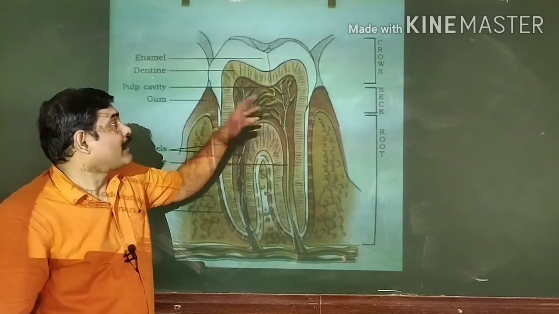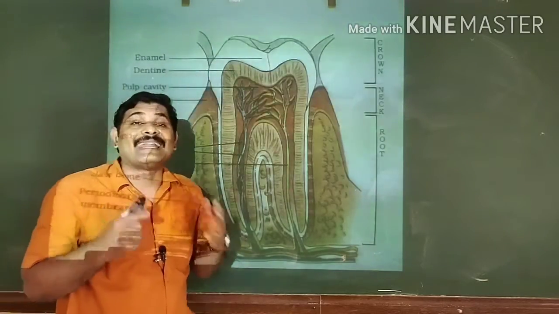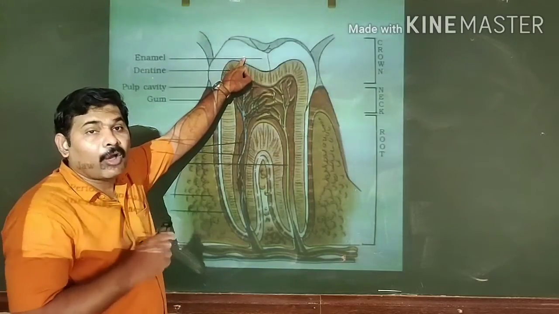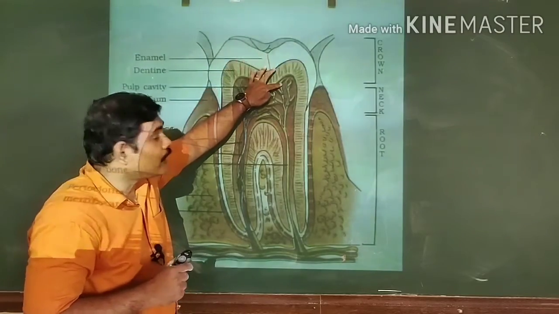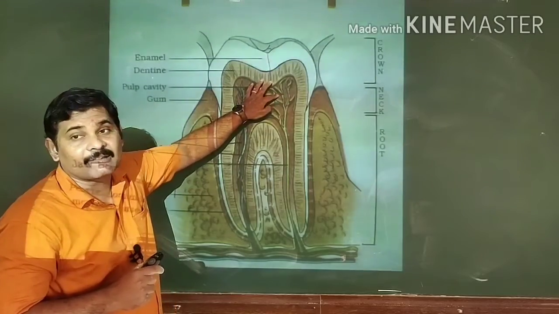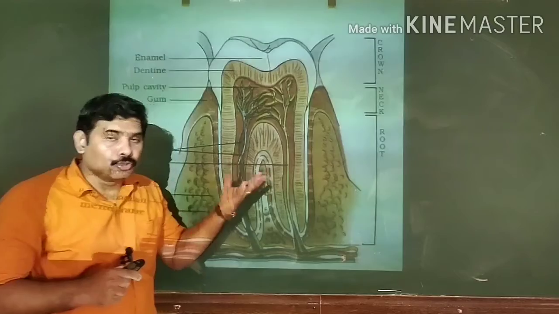So when your tooth starts to decay, initially you do not feel any sensitivity, because the hardest enamel is present, then the dentine. Once the decay enters the pulp cavity and touches the nerves, then you start feeling the pain of your decayed tooth.